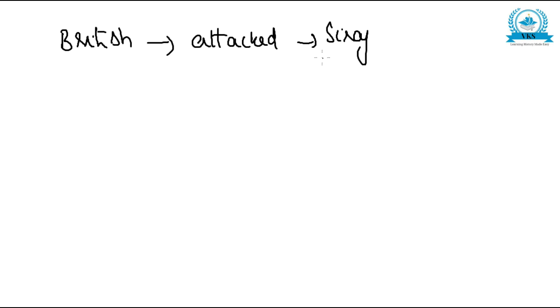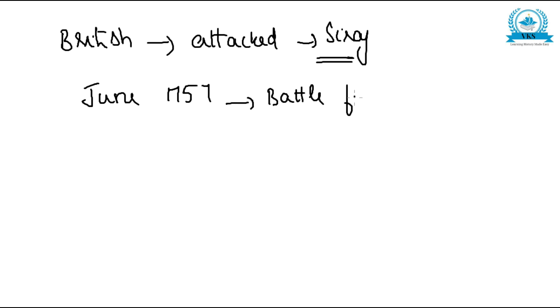They said that Siraj-ud-Dawla had not implemented the terms of the Aligarh Treaty, and on that pretext they attacked him. The actual battle was fought at Plassey in June 1757.